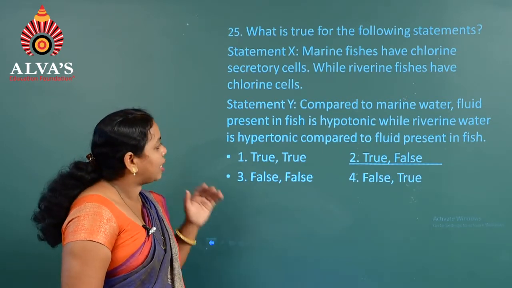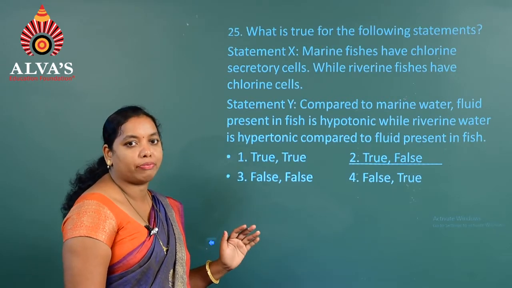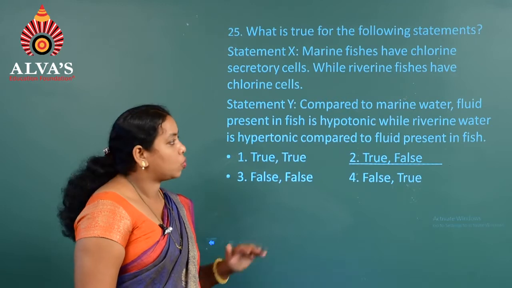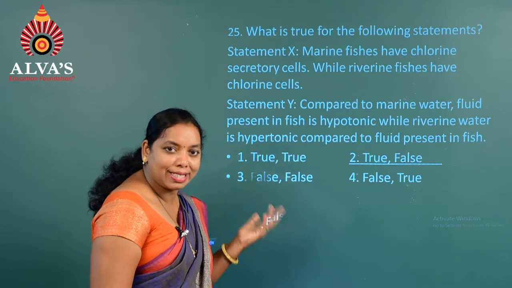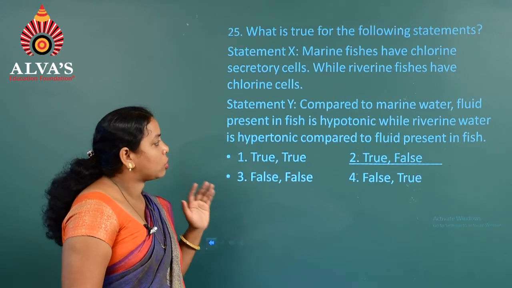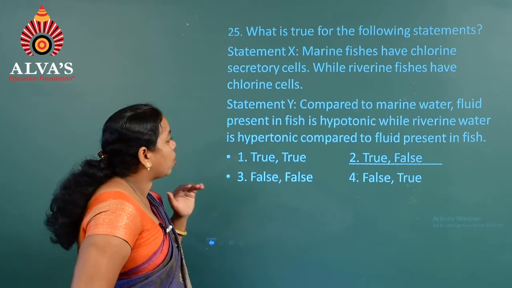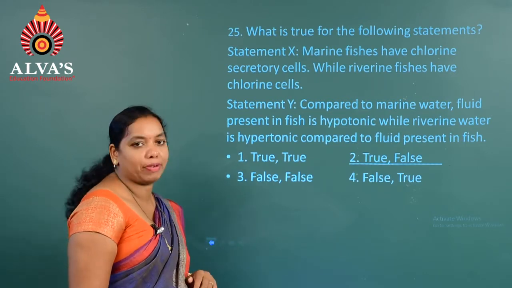As for the second one, statement Y: compared to marine water, if you consider the freshwater fishes or riverine fishes, they said that compared to marine water, fluid present in a fish is hypotonic, while the riverine water is hypertonic compared to fluid present in fish.